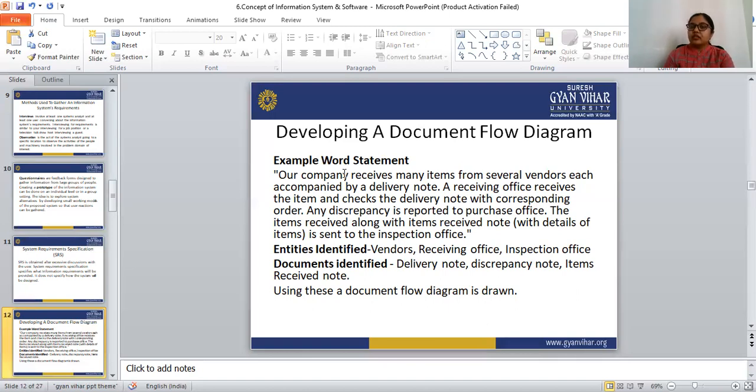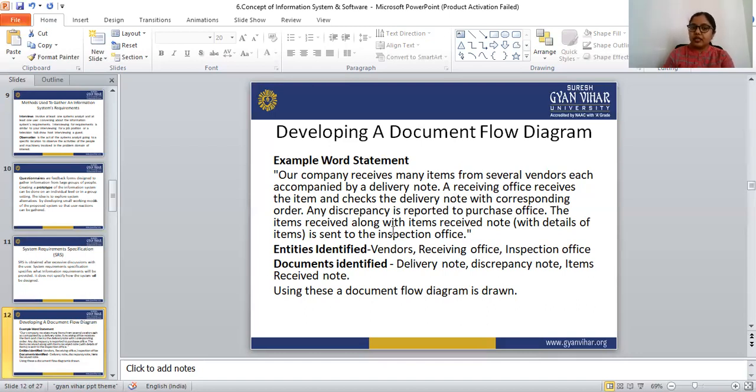After that, the receiving office receives that item and checks the delivery note against the corresponding order. If there is any discrepancy, then that is reported to the purchase office. If there is no discrepancy, and the order and delivery note match, then it is received by the inspection office with the received note.